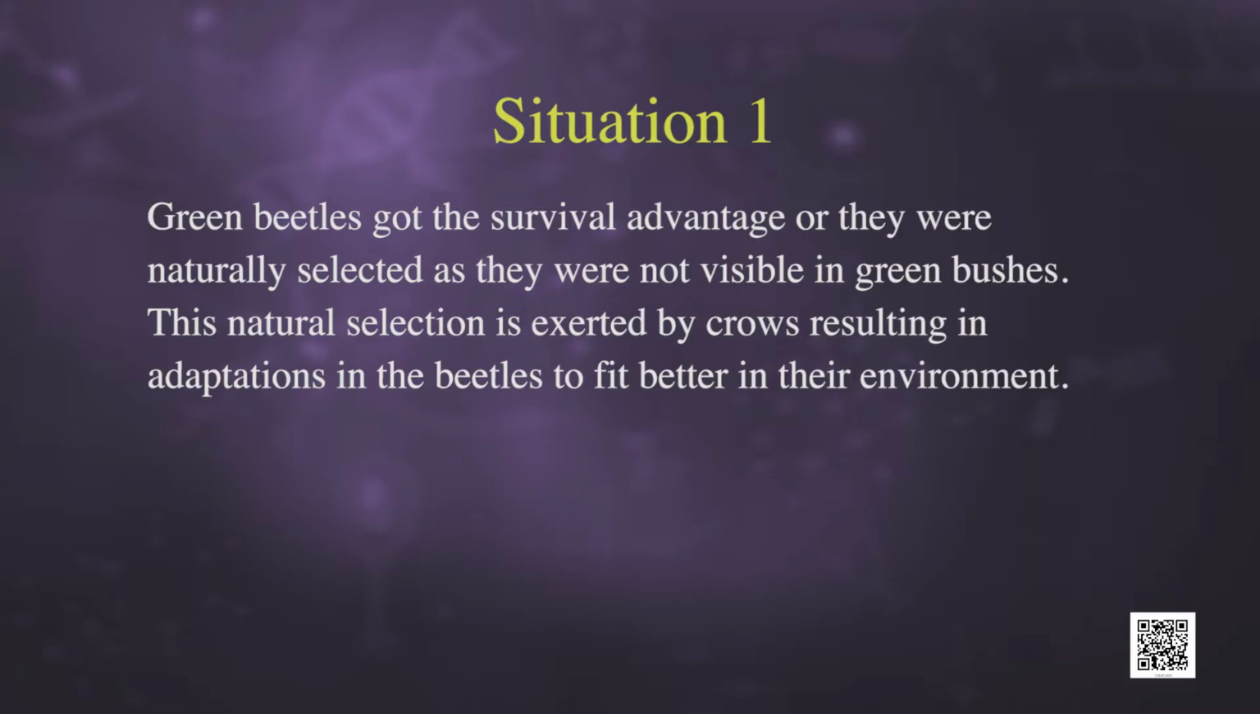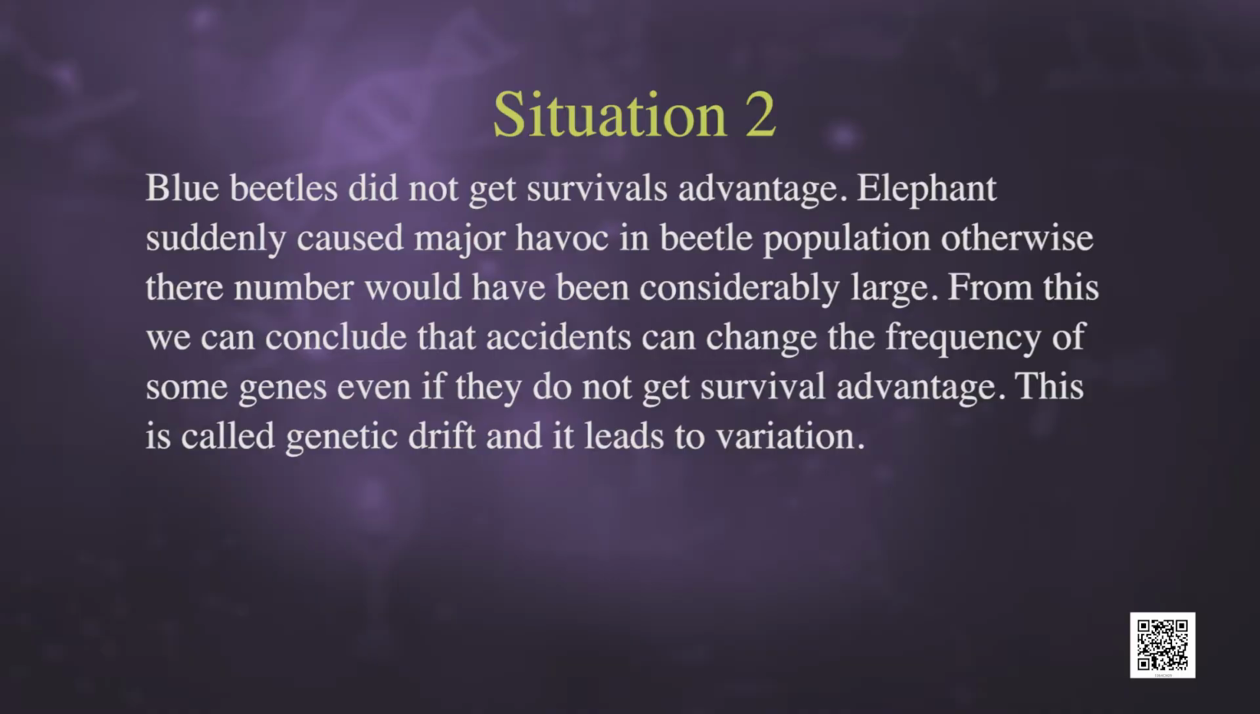Now have a look at all three situations. In the first situation, green beetles got the survival advantage, or they were naturally selected, as they were not visible in green bushes. This natural selection is exerted by crows, resulting in the adaptation in the beetles to fit better in their environment. Situation 2. Blue beetles did not get survival advantage. Elephants suddenly caused major havoc in the beetle population, otherwise their number would have been considerably large. From this we can conclude that accidents can change the frequency of some genes even if they do not get survival advantage. This is called genetic drift and it led to variation.